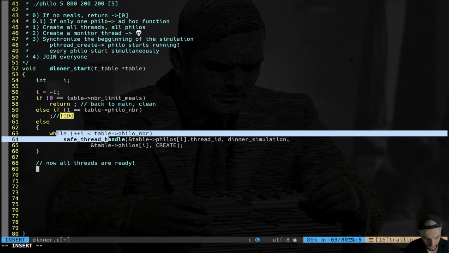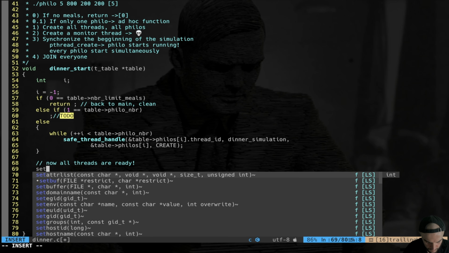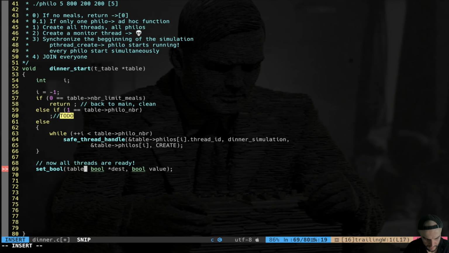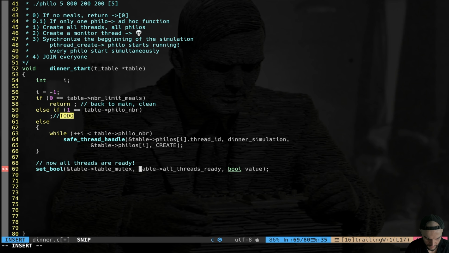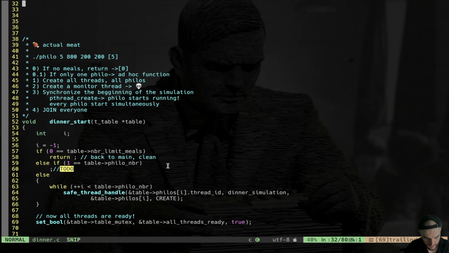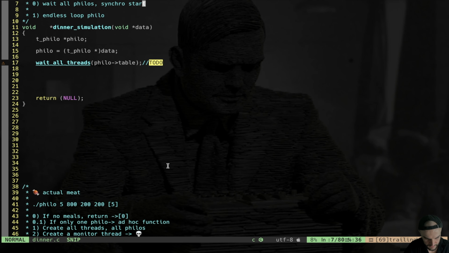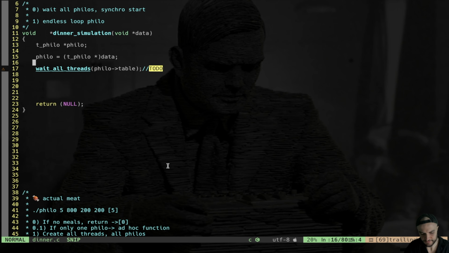After our while loop, we do set bool. We pass the table mutex by reference. The destination is going to be table all threads ready, right? Still by reference. And the value is going to be true, like that. So after our while loop, now we set this. Now we go back to our dinner function, dinner simulation, wait all threads.